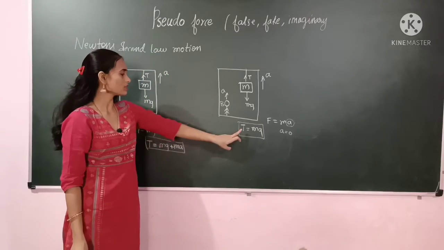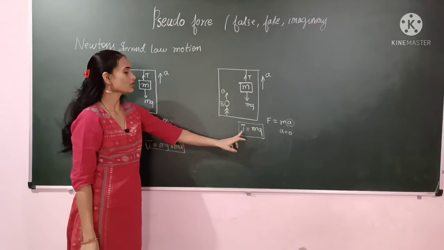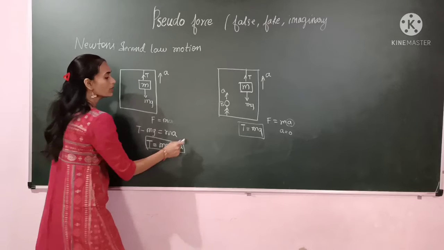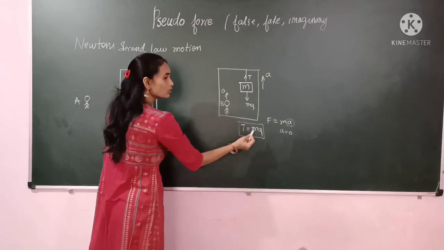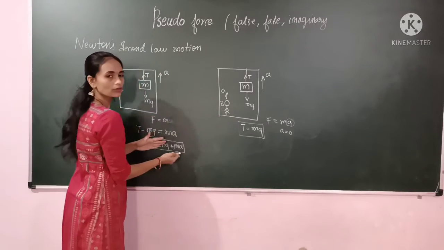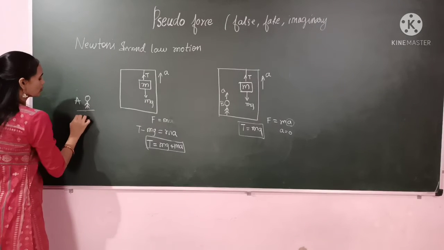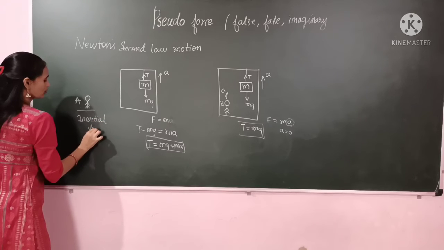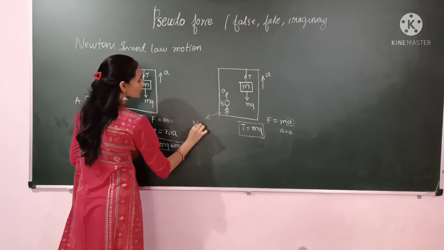But what we have studied means this tension is not dependent on the inertial frame. This tension should be equal in both the cases. Means if we are getting T is equal to mg plus ma here, then here also we should get T is equal to mg plus ma. But here what we are getting, T is equal to mg. So for that reason our results got disturbed because of the inertial and non-inertial frames. This we will call the inertial frame. This person is standing in the inertial frame and this person is in the non-inertial frame.